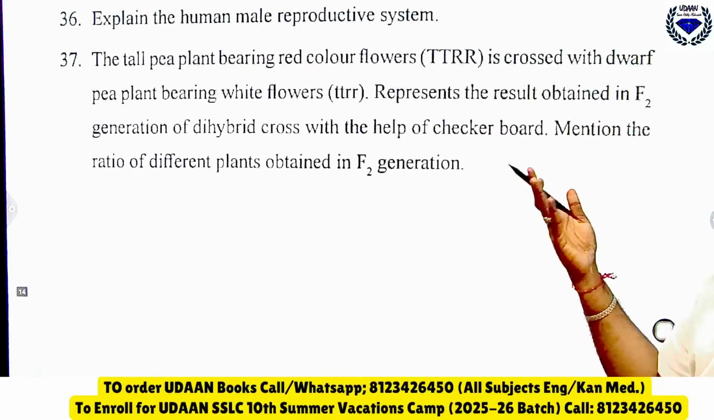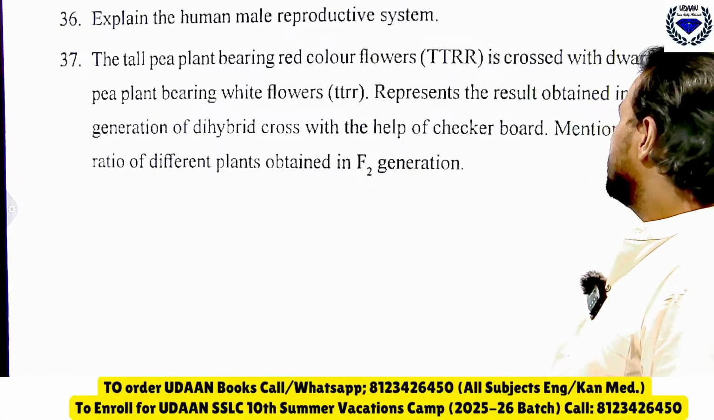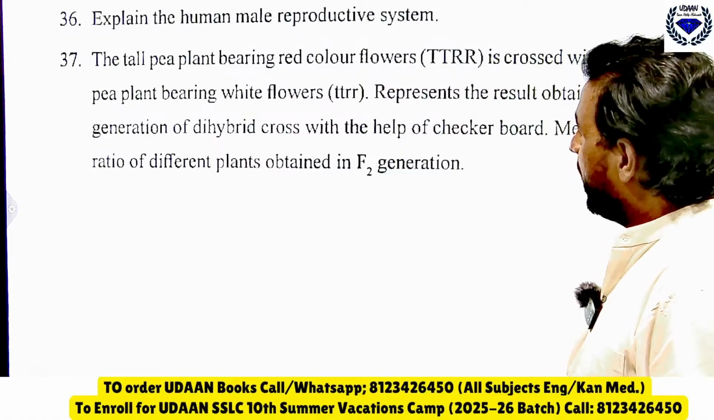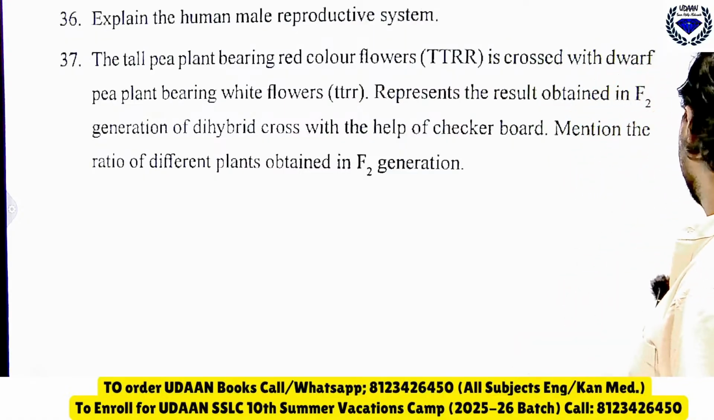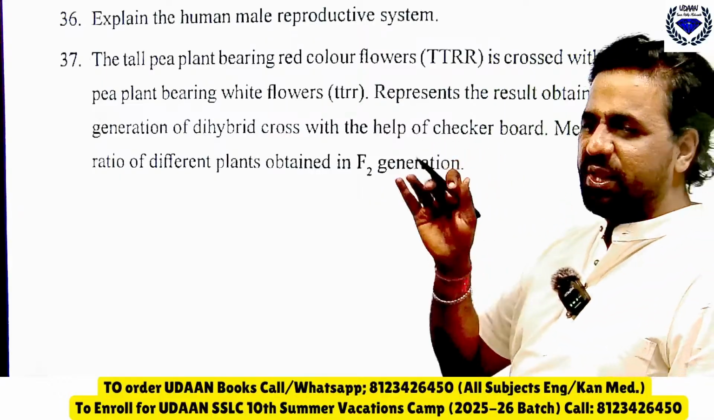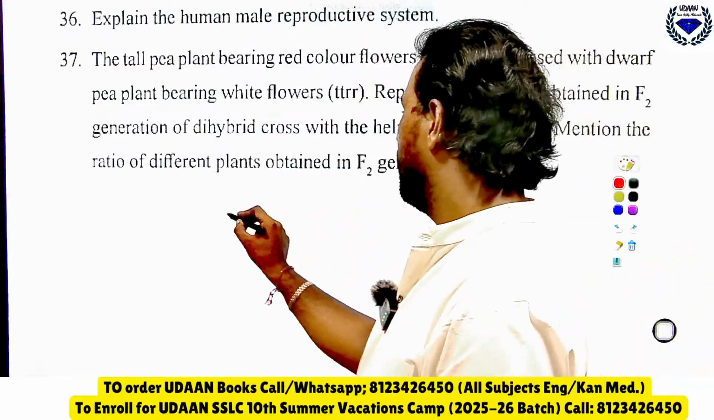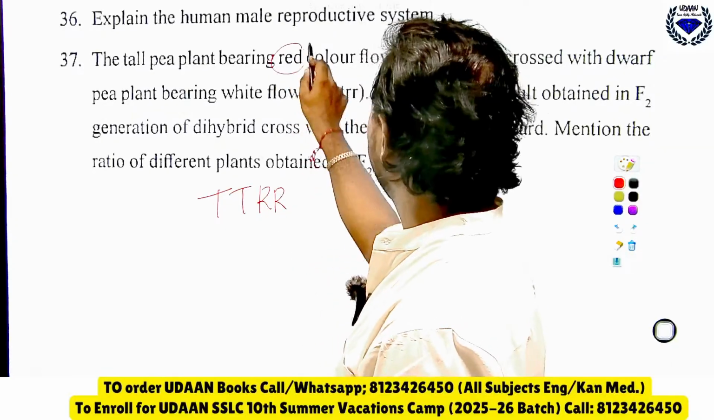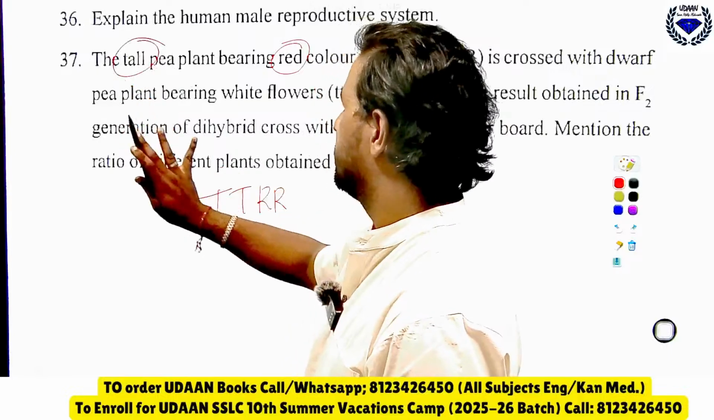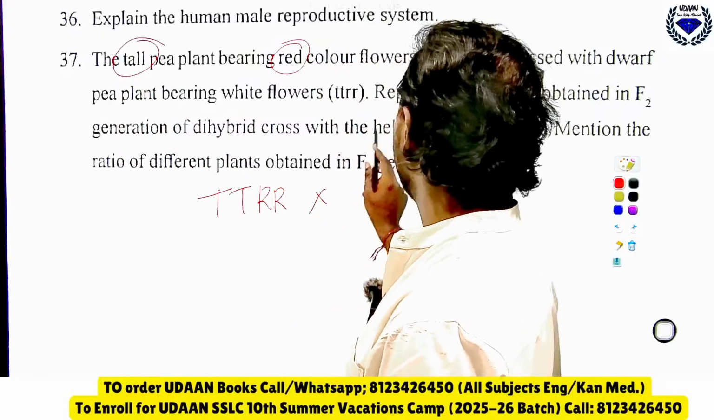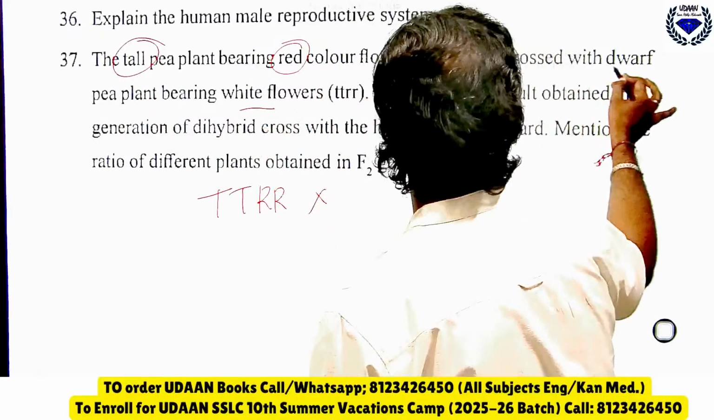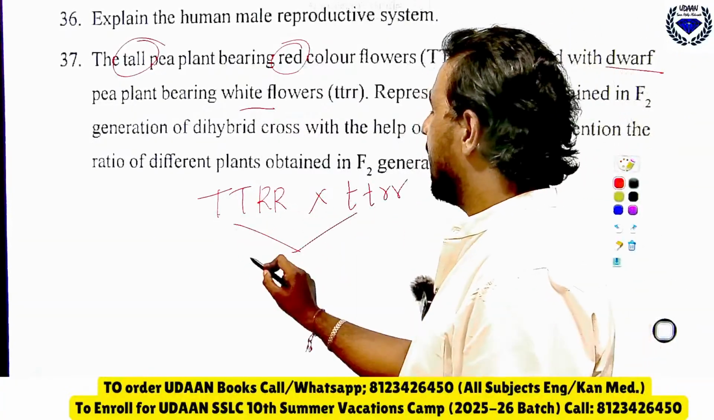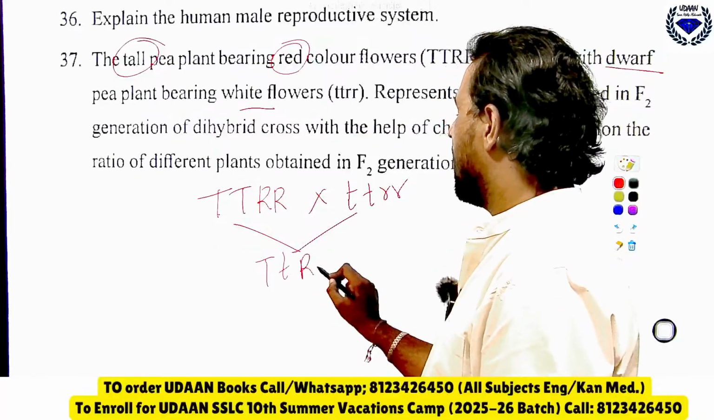Then the tall plant bearing red color flowers is crossed with the dwarf pea plant bearing white flowers. So the same thing you should write here. This is a dihybrid cross, same thing. I'll just show the F1 generation. Here, capital R is red and T is tall, both dominant. Remember, red and tall are dominant, white and dwarf are recessive. So in the F1 generation, what do you get? Capital T small t, capital R small r.